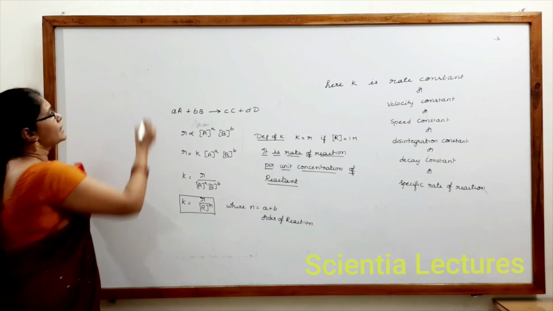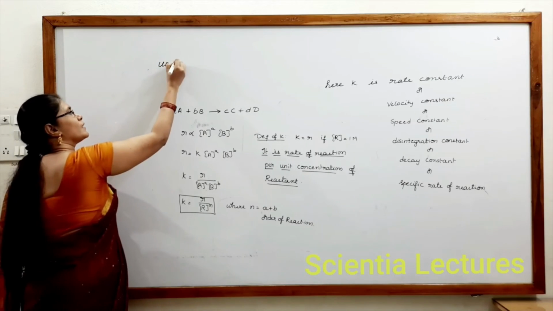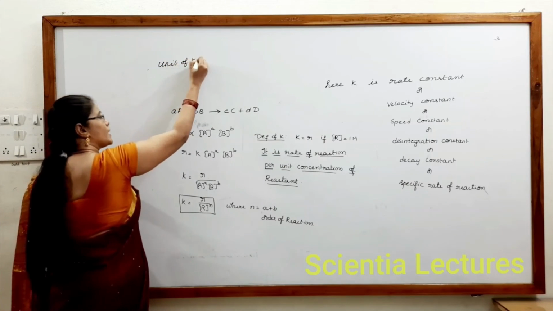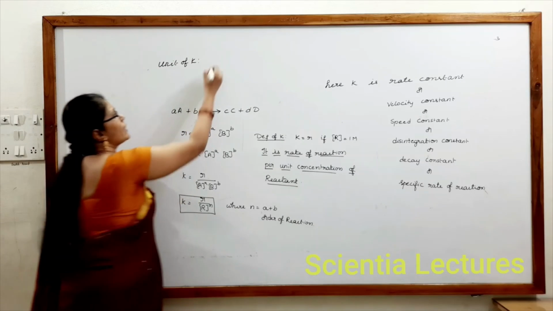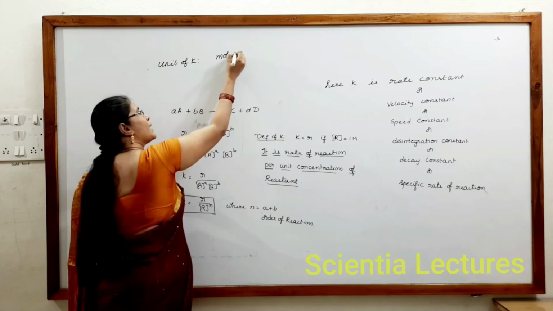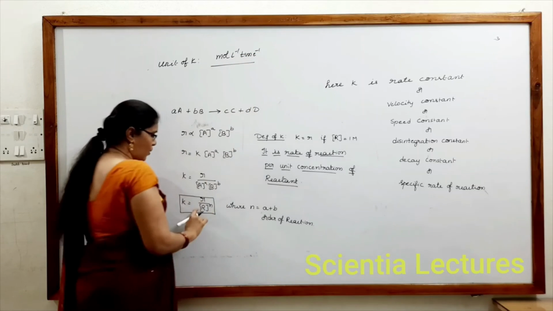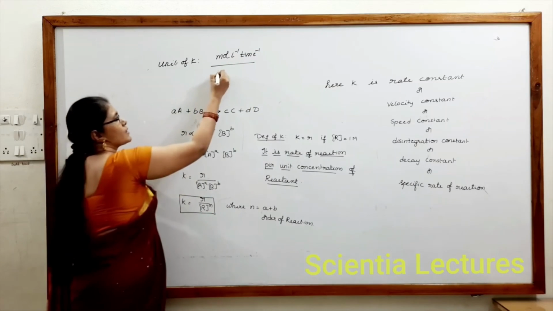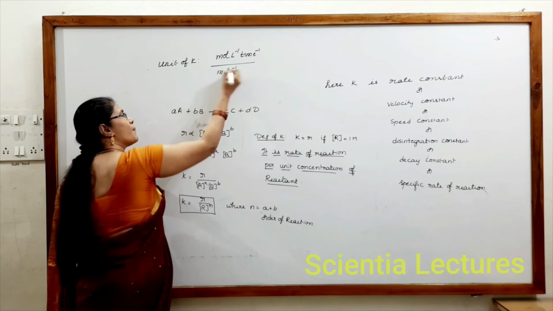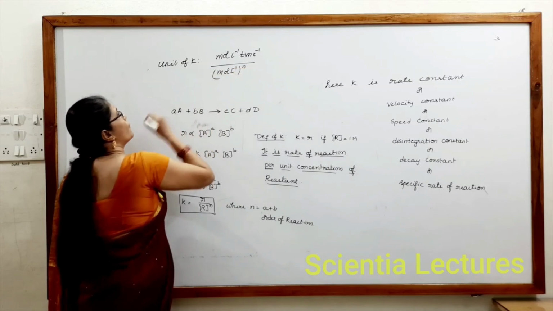So we can write the unit of K. What is the unit of R? Moles per liter per time, divided by the molar concentration, moles per liter to the power of n.